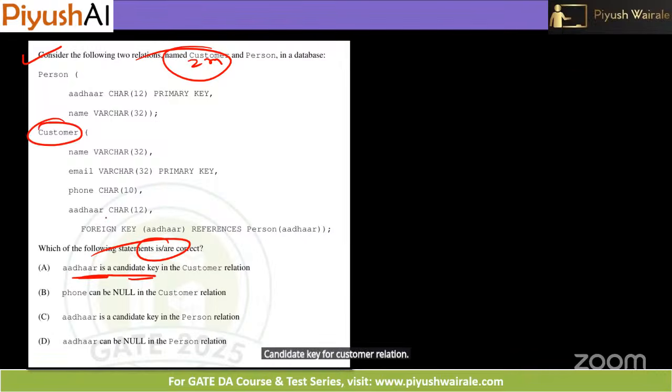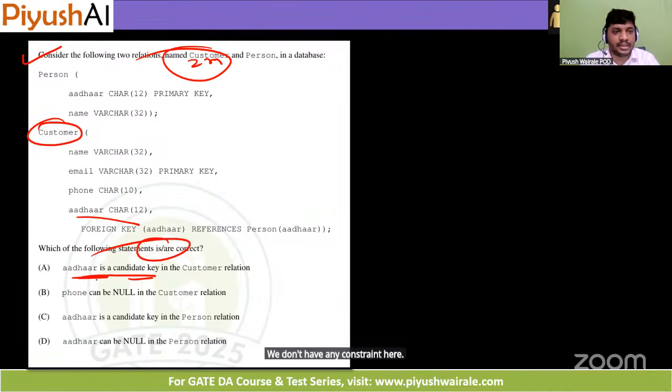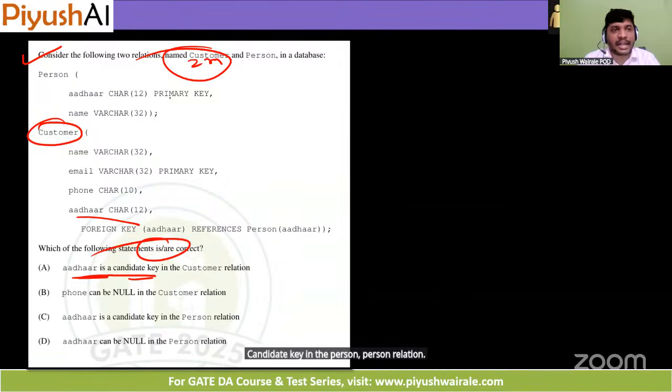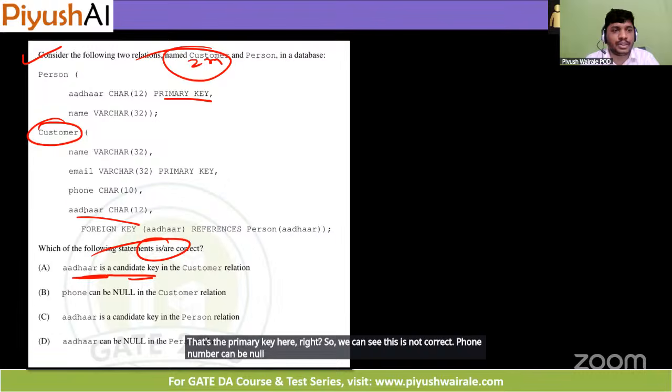No, sir. We don't have any constraint, the candidate key is in the person relation. That's the primary key here, right? So we can see this is not correct. Phone number can be null in customer relation. Where is phone number here? It can be null.